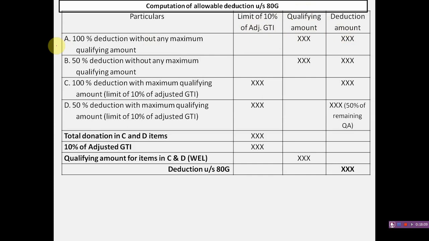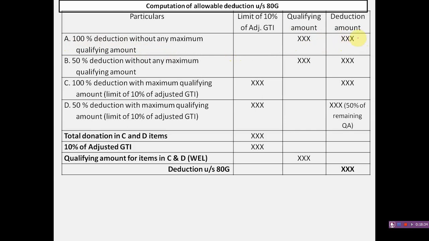After identifying the category of the items, we have to write as per the categories. First we write category A items, that is 100% deduction without maximum qualifying amount. So the whole amount is qualifying for the deduction